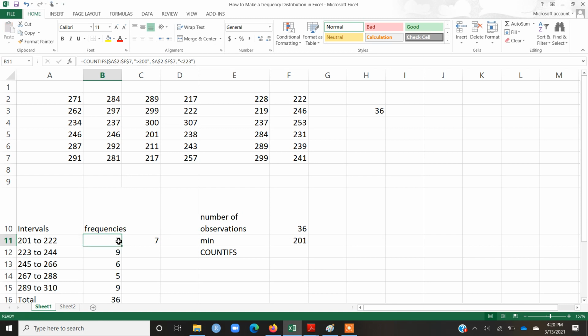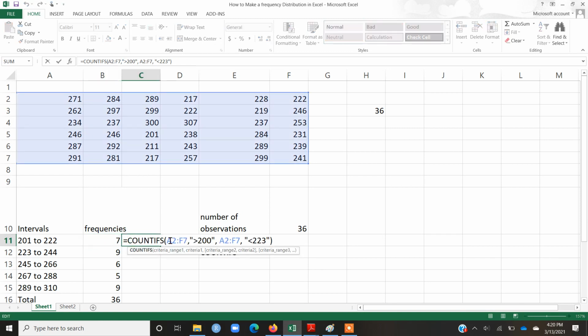Let me repeat this here for you. Instead of using it as it is, I am going to put a dollar sign before and after each letter in the criteria range.